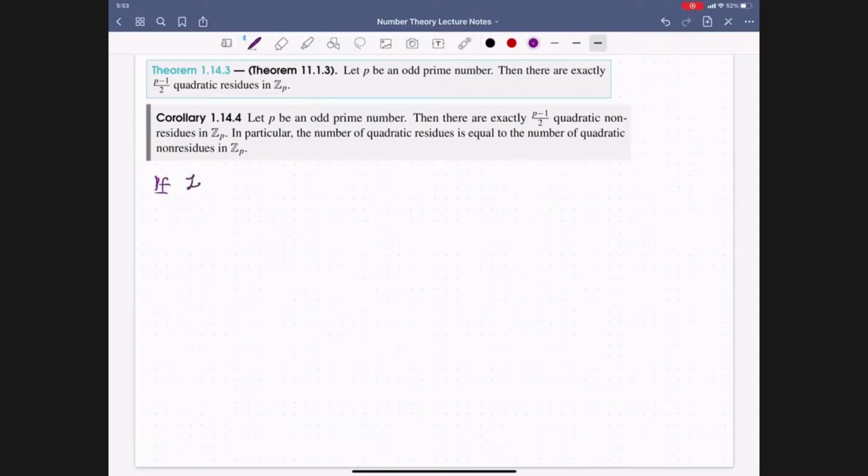So let S be the set of quadratic residues in the integers modulo p.